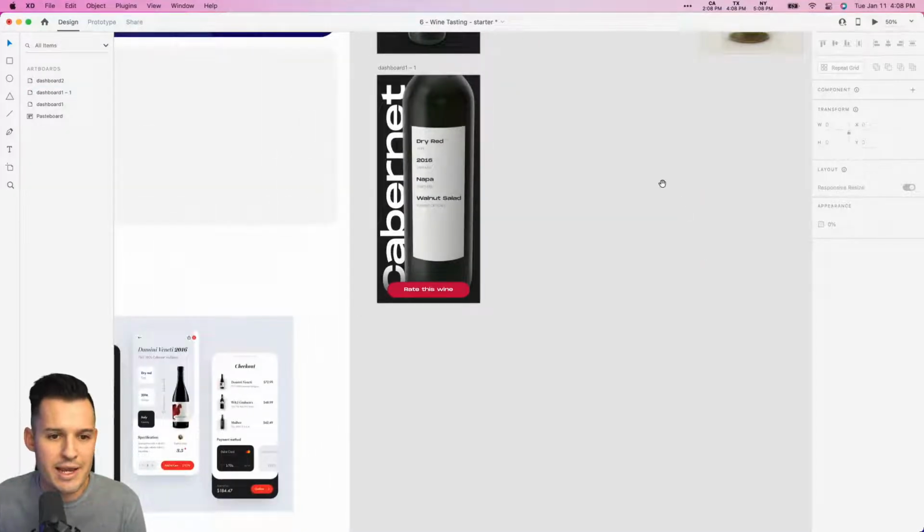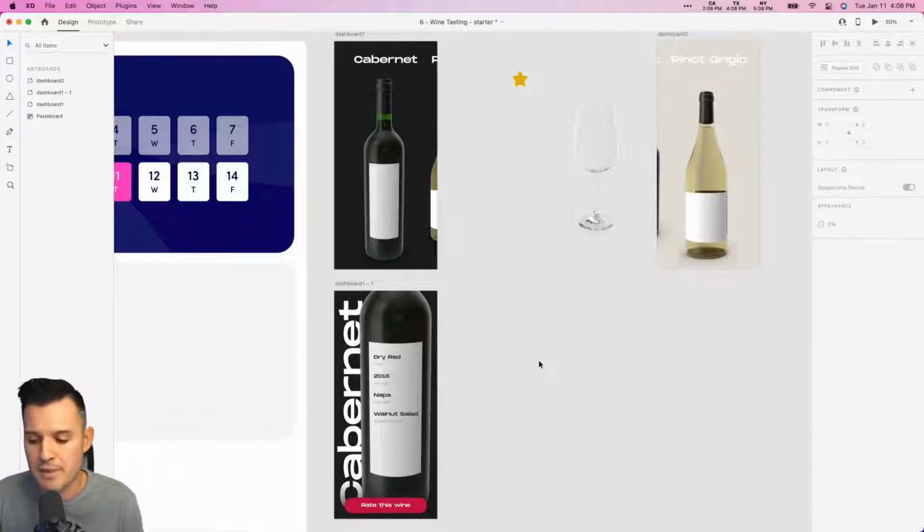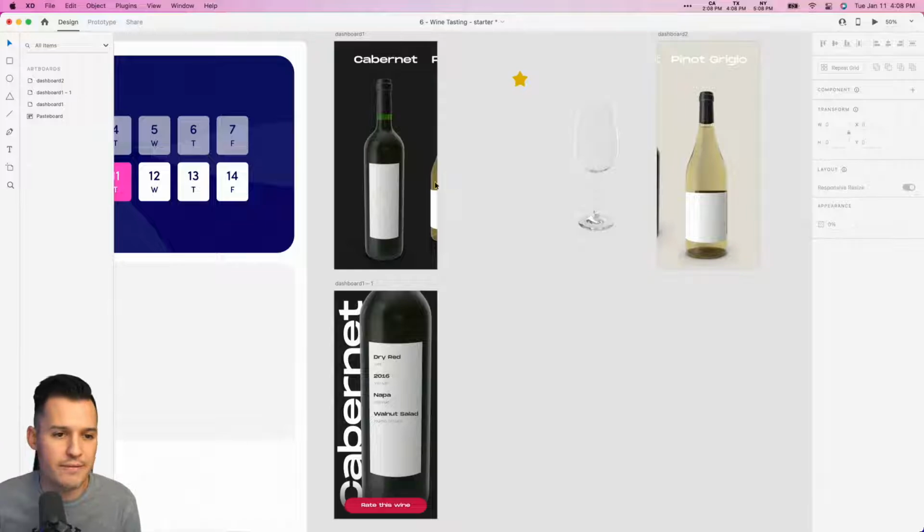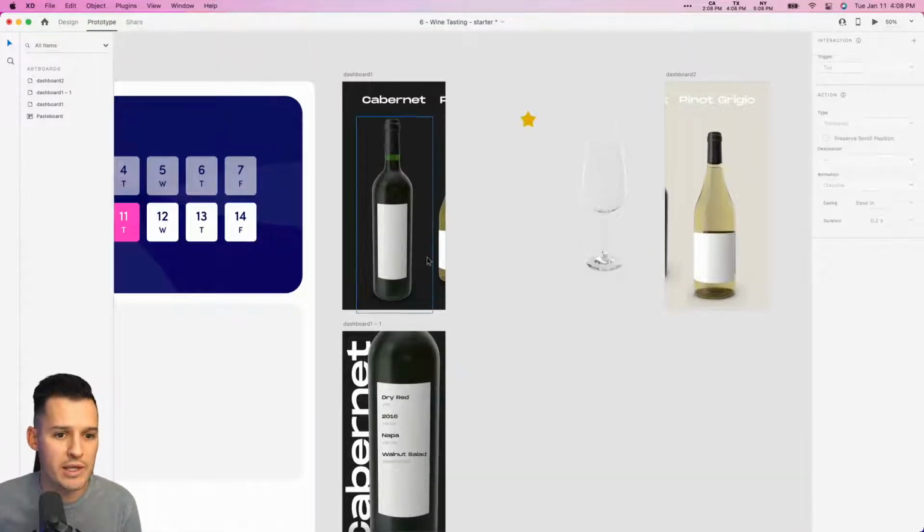It could just kind of stay there, right? It could appear. It's going to fade in. That's what happens when you don't have one object on one artboard and then on another. It's just going to gently fade in. That's it. So let's do a quick prototype and see if we can get this to work, right?